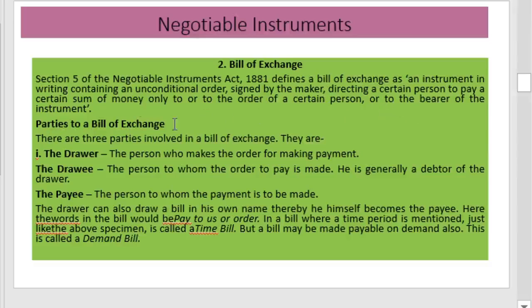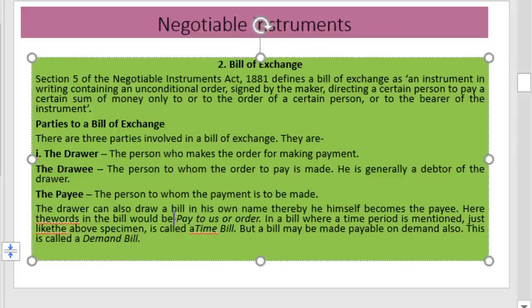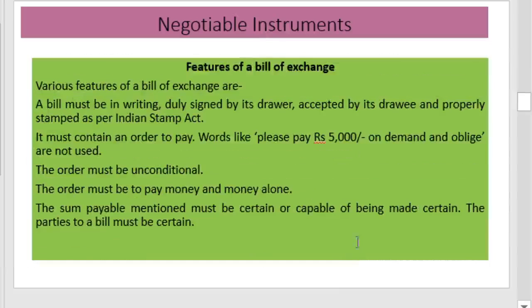Then the parties to the bill of exchange: there are three parties. That is, there is a direction. Then the drawer, the person who makes the bill; the drawee, the person to whom the order to pay is made; and the payee, the person to whom the payment is to be made. These are the three parties in a bill of exchange. That is, in a promissory note there will be two parties only, but in a bill of exchange there will be three parties.